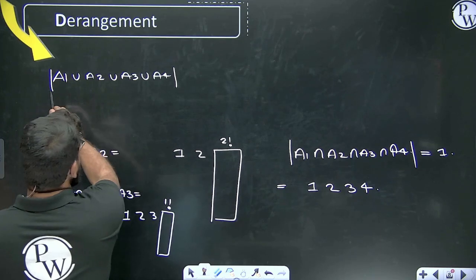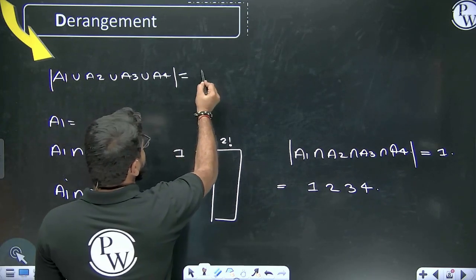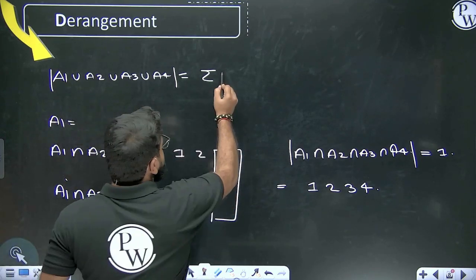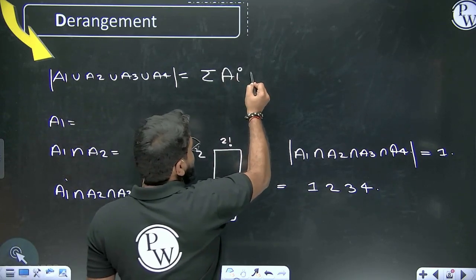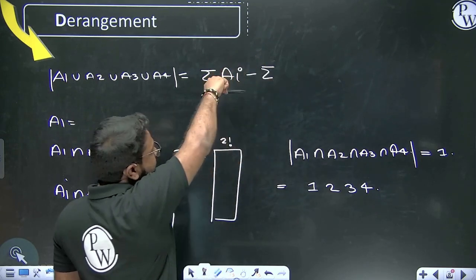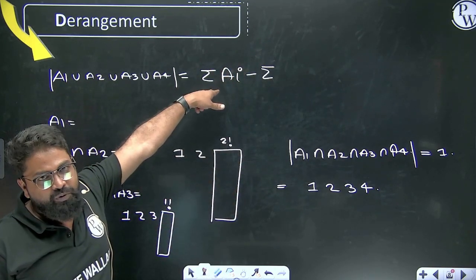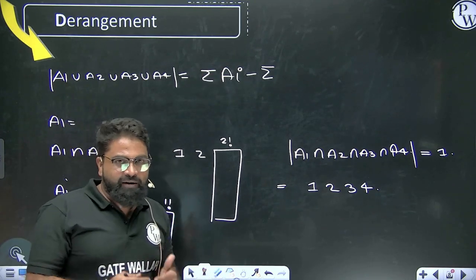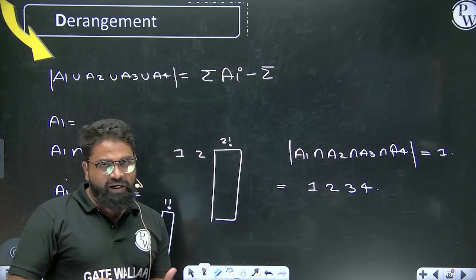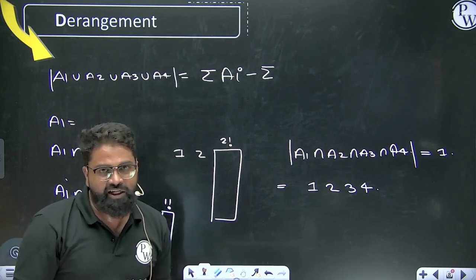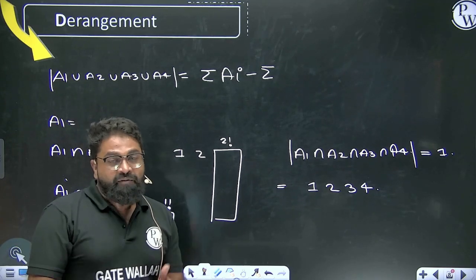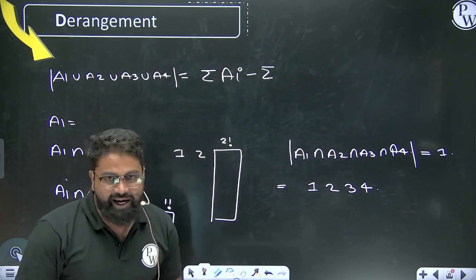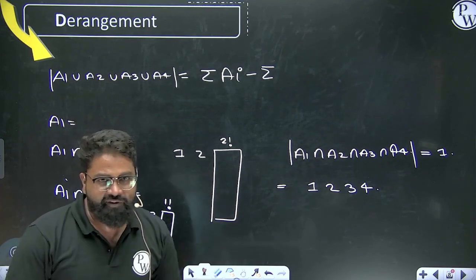Okay, so we'll try to understand about it. So how we can say that it is a1 plus a2 plus a3 plus a4, so summation of ai, and then after that minus. Again here we are trying to come up with the properties of inclusion and exclusion, right? So what is inclusion and exclusion? In a distinct counting, whenever we count something wrong, we try to add something. That is called the inclusion. What is exclusion? Whenever we are over counting something, we have to remove something. That is called the exclusion. So that is a basic property of inclusion and exclusion.